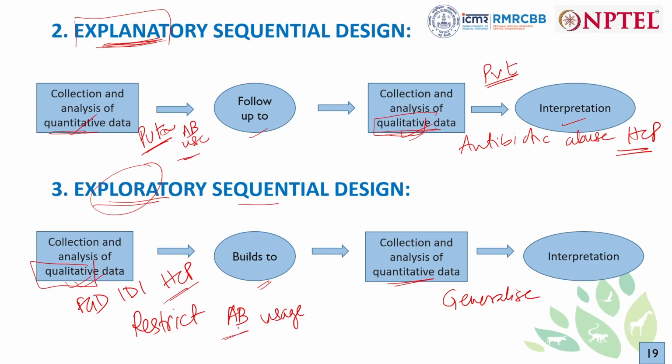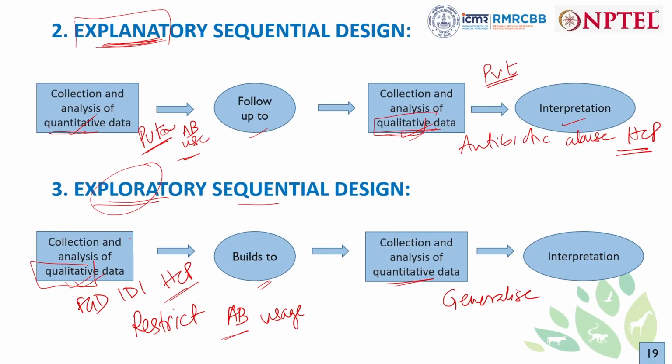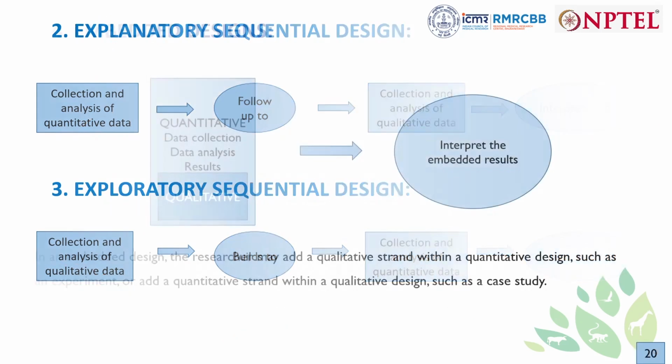So what we did here is, we got qualitative data, we found the results, we found the stories of how they have tried to restrict themselves, we found some strategies that they have used to restrict themselves, and we checked how prevalent those strategies are in the general population. So that is exploratory. We started with exploratory and then we checked it among all the healthcare physicians. This is the third type of study design.